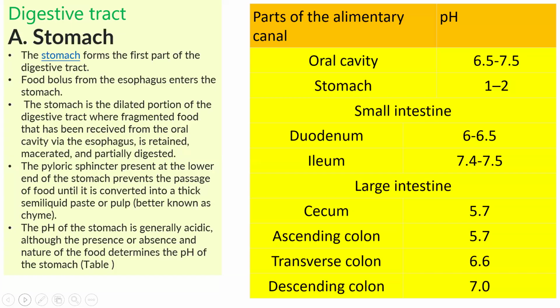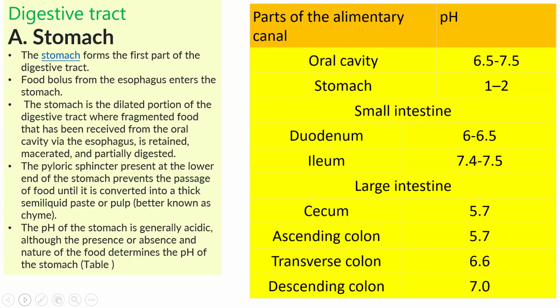So the stomach is the first part of the digestive tract. Today we are going to learn about the structure, anatomy, and function of the stomach. So the food bolus from the esophagus, from the food pipe, enters the stomach. Kindly watch the first part of the gastrointestinal tract if you have not watched it, because the food bolus passes from the esophagus with the help of peristaltic movement and enters the stomach.